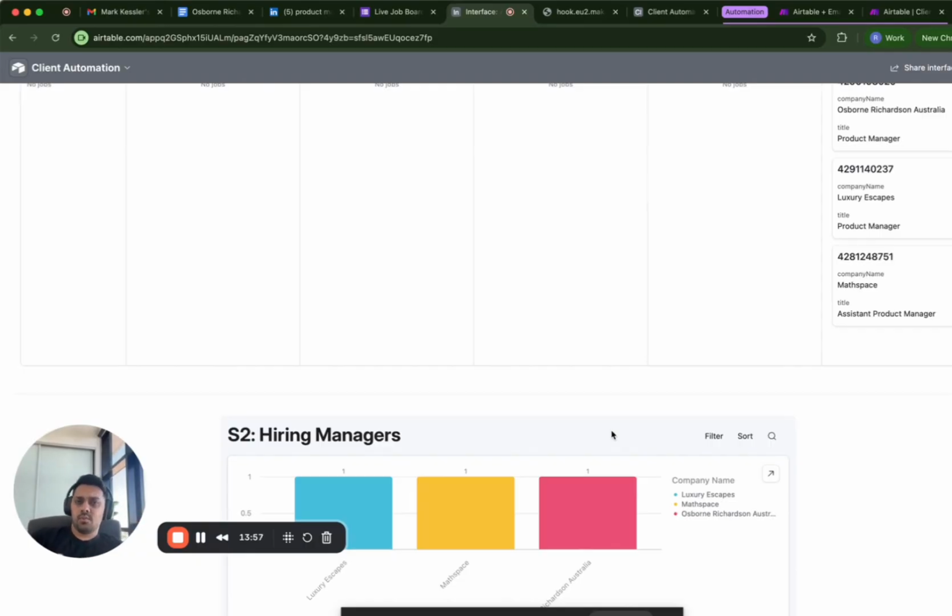So yeah, this is the most common one that I use. Apart from this one, I have a couple other automations in mind that I have been using on my own. For example, the MPC, the most placeable candidate automation that I run pretty often. What it does is quickly analyze the data of the candidate, then it goes ahead and finds the companies where that candidate could be pitched, and you know the stuff. It finds the hiring managers, researches, makes a whole customized email for them, and does the pitching for you.